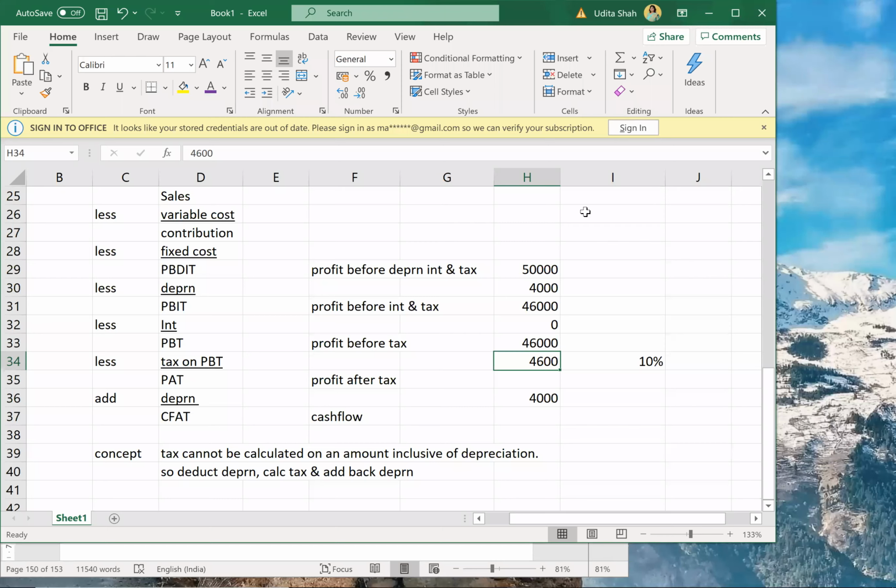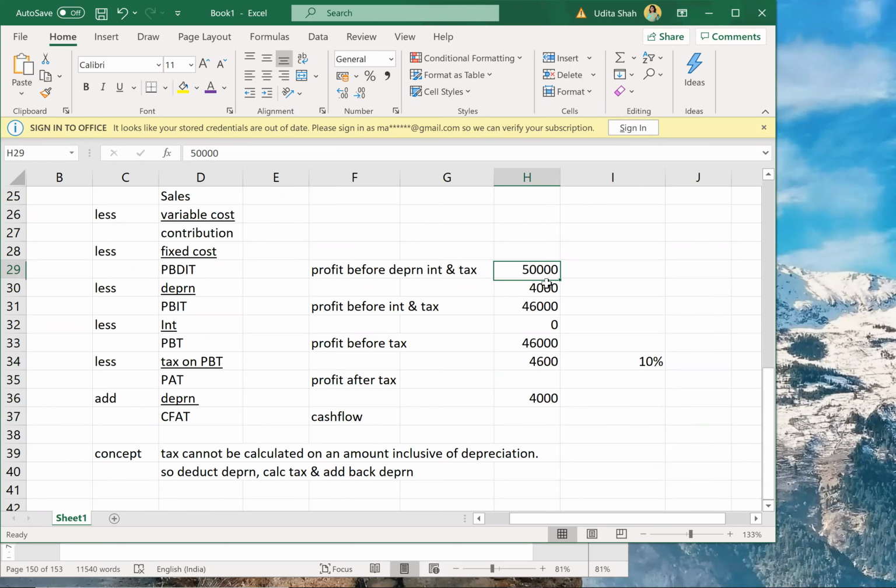Okay, so what we are going to do is calculate tax on a profit that is not inclusive of depreciation. Here I am getting 400 rupees tax benefit because of deducting depreciation.